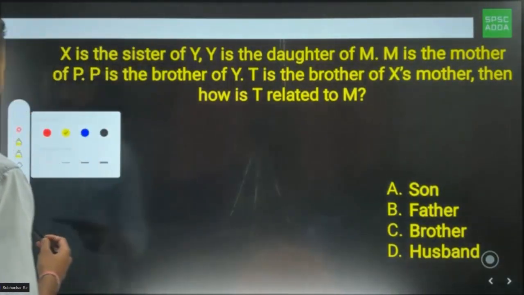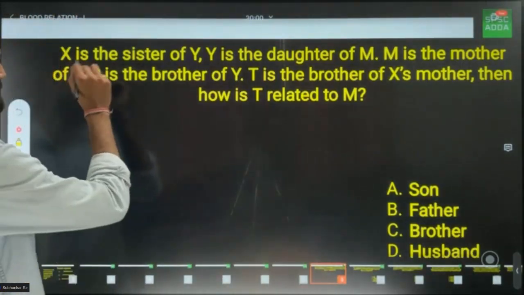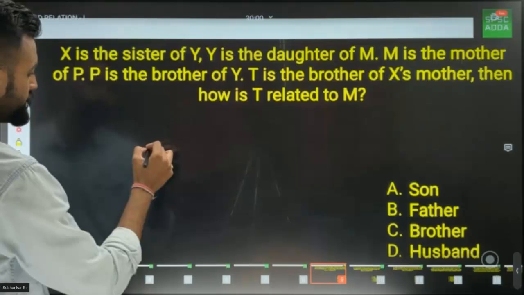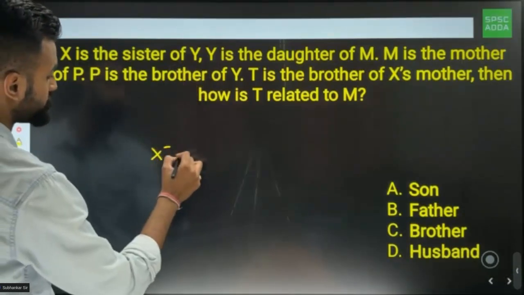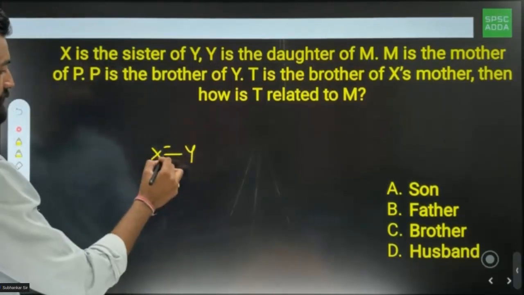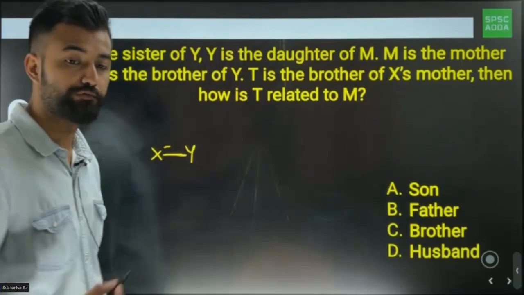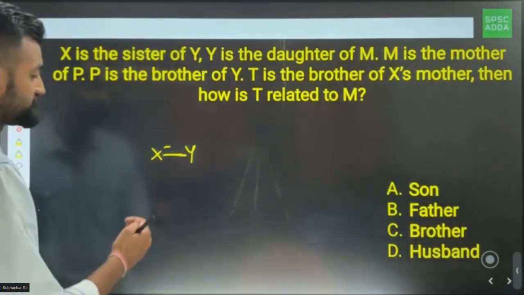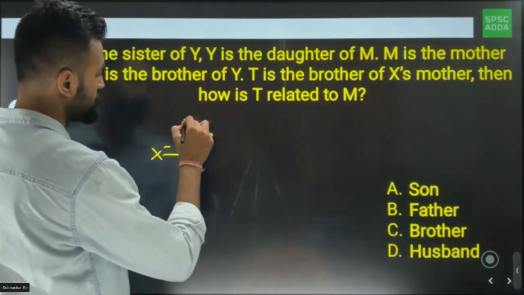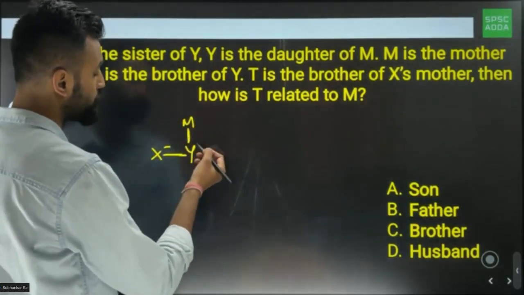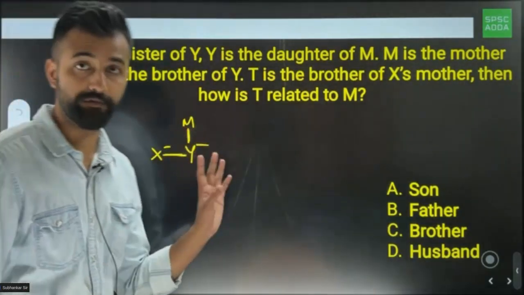Okay. What's given, sir? It is given that X is the sister of Y. So X is the sister of Y means I'm going to make X as a female, and she is sister of whom? Y. So I'm going to put Y out here. And as they are siblings, I'm going to use a single line. Next, Y is the daughter of M. Y is the daughter of M means I would say, sir, Y should come below M. So I would say M will come here. Okay, and Y is a daughter means I'm going to put a negative sign on Y. We are not sure what is the gender of M yet.